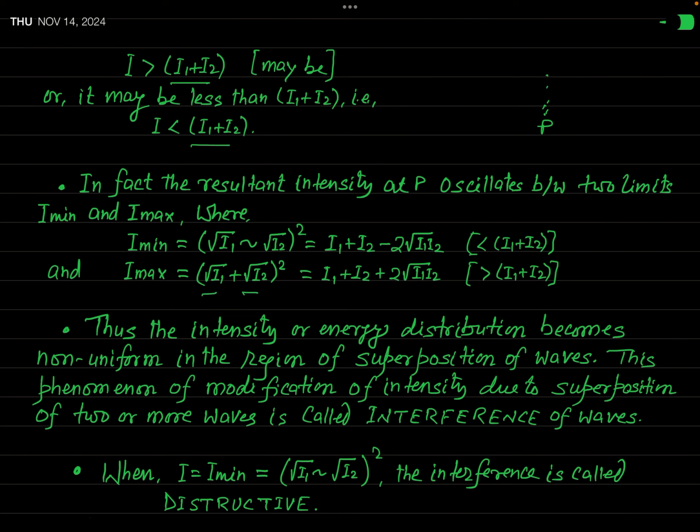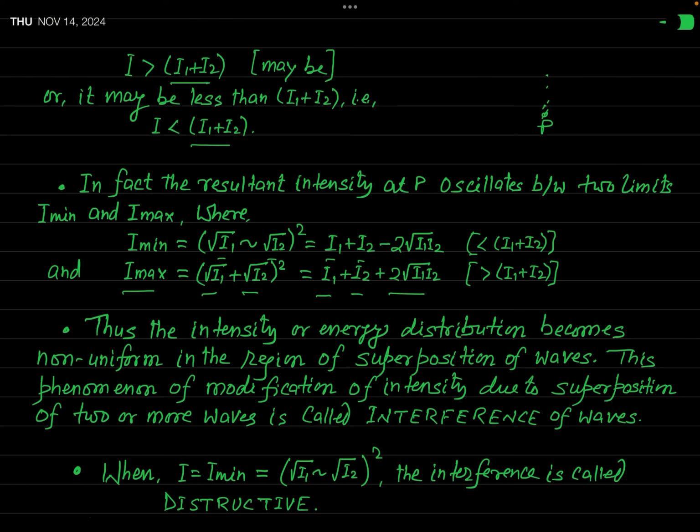In a similar manner, it is also found that at the point of superposition, the minimum value of resultant intensity is given by the square of root over I1 minus root over I2. In other words, the minimum intensity at the point of superposition is I1 plus I2 minus 2 times the square root of I1 I2.